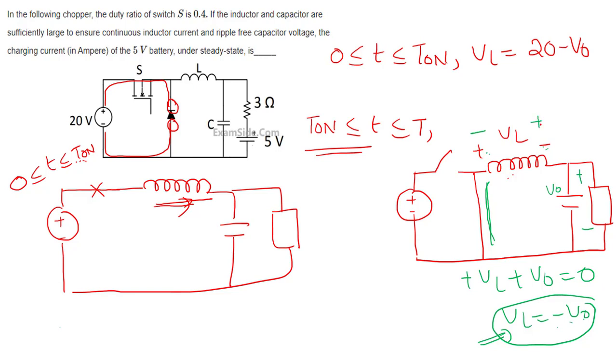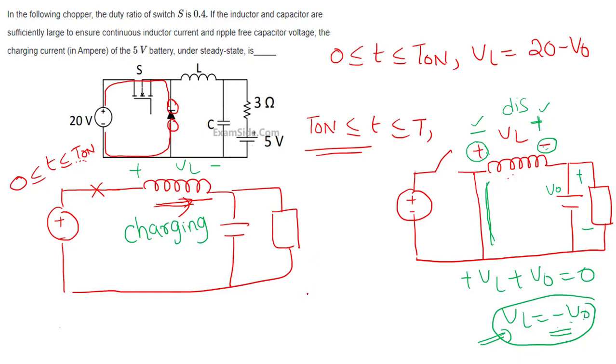And I also told you that previously, when the switch is closed, the inductor is charging. Once the switch is open, the inductor will discharge. When it discharges, it will reverse its polarities. These are the actual polarities. These are your assumed polarities in both cases. You have taken in the first case also plus VL, so you have to take plus minus VL only. But the actual polarities will be minus V0, so opposite to what you assumed.